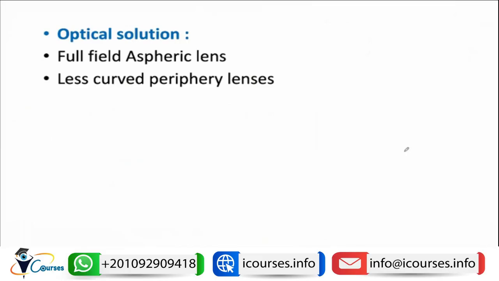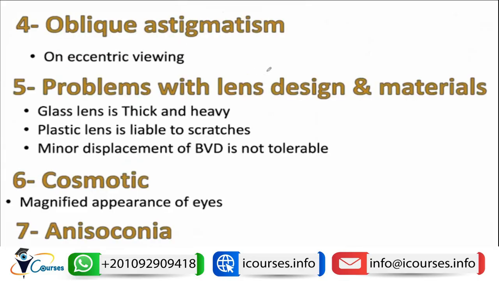So how can we correct this problem? This can be done by a full field aspheric lens. We will talk about this later on. It means manufacturing a lens with more flattening of the periphery, or a lens with a less curved periphery, to avoid the prismatic effect.